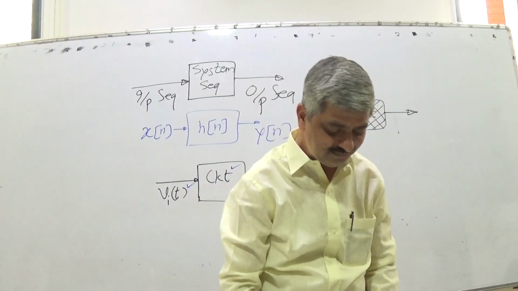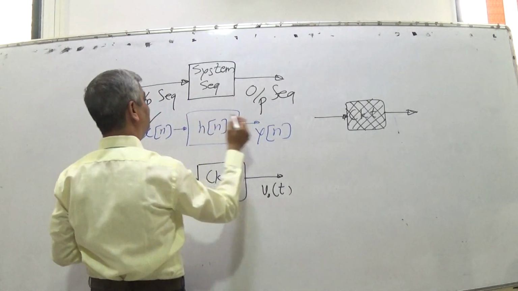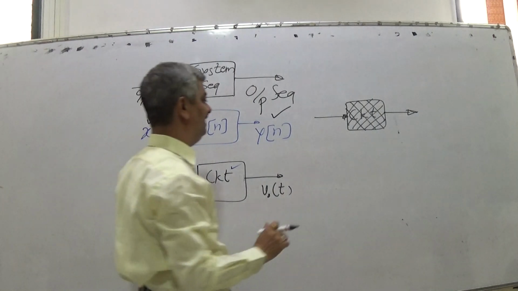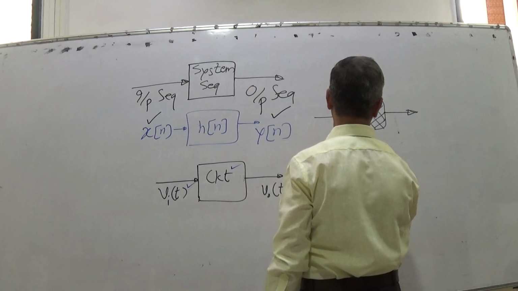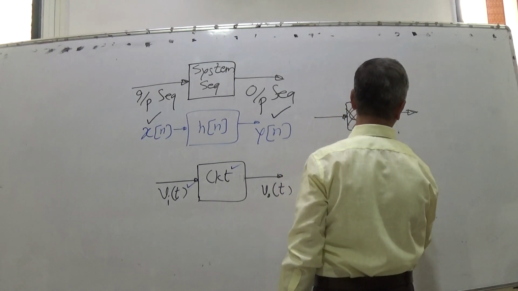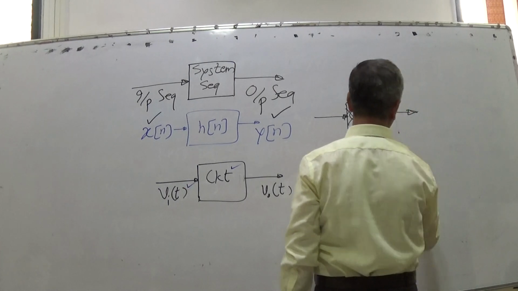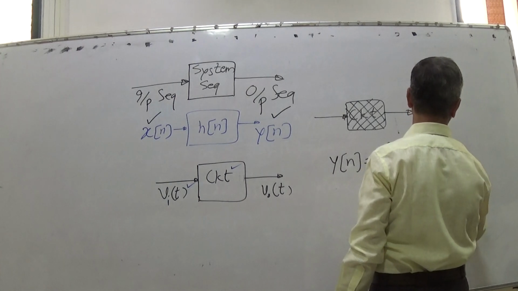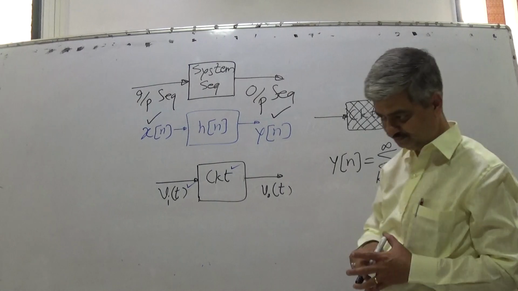So if xn is given, yn is given. If xn is given, the answer is yn is equal to summation k equal to 0 to infinity hk x of n minus k.